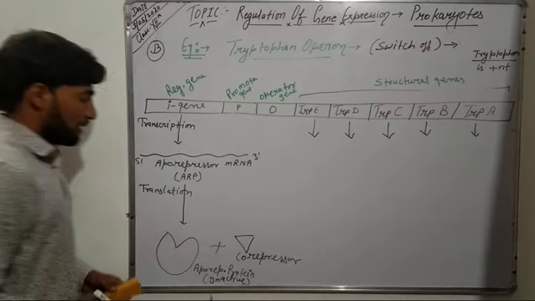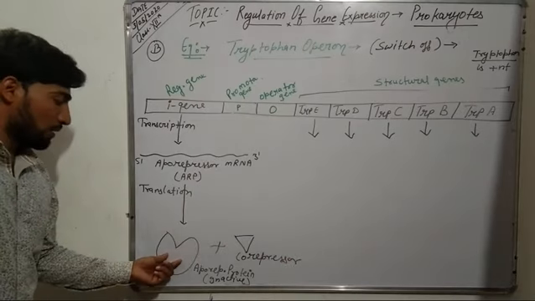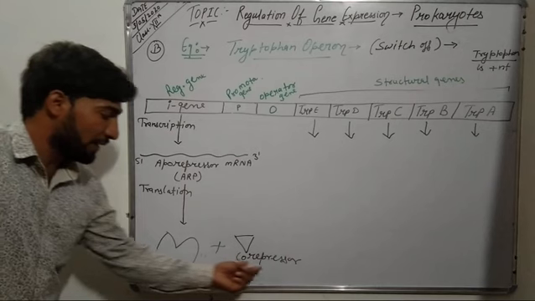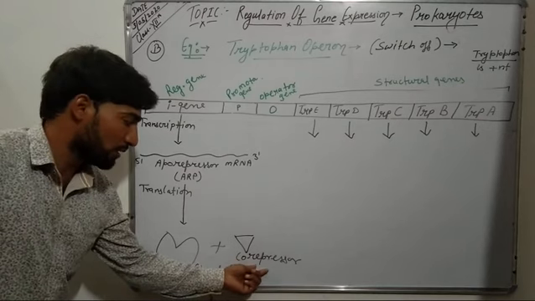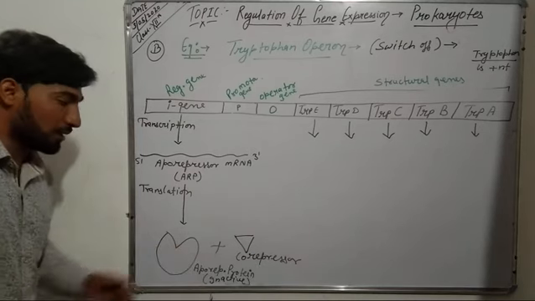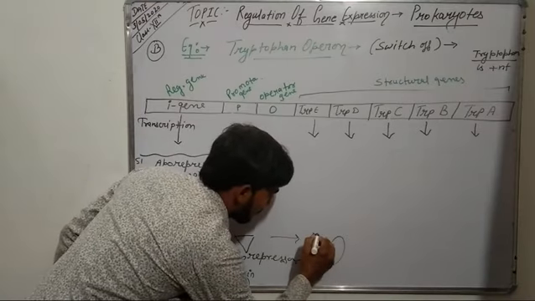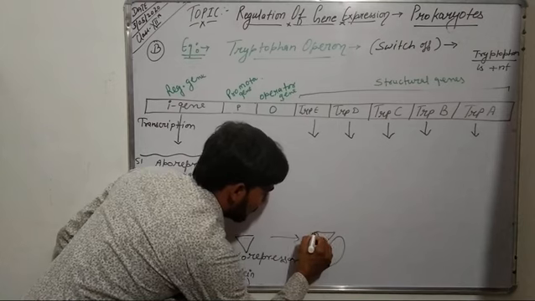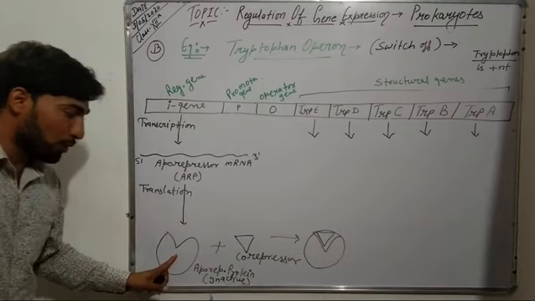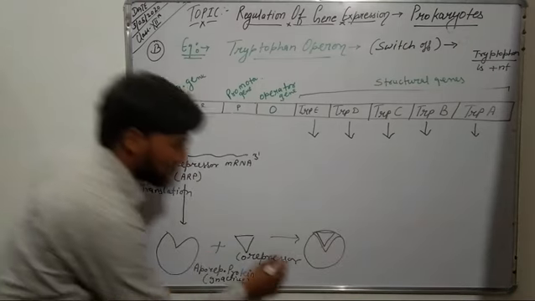So this aporepressor protein has a binding site for the co-repressor, due to which the co-repressor binds at its site, and it results in the synthesis of an aporepressor co-repressor complex.